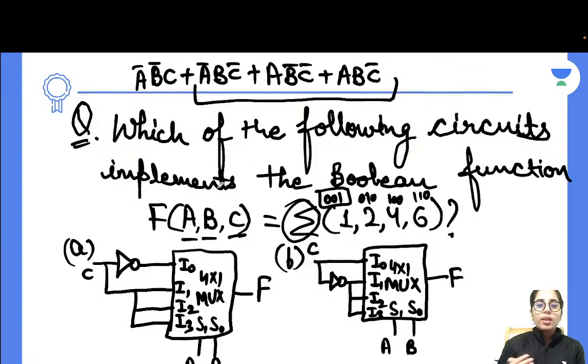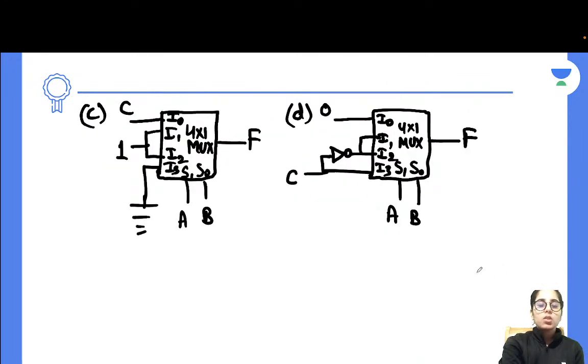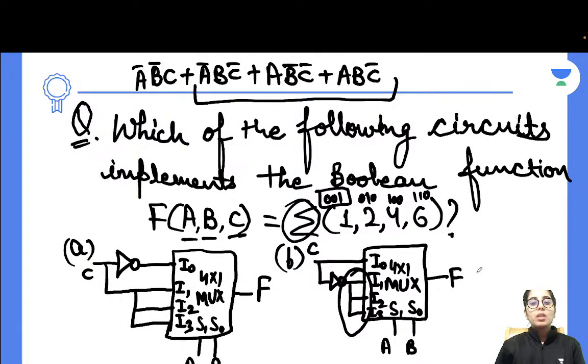So we can directly consider this part: which of the following will have the 3 terms complemented and 1 non-complemented? That's option B. You can see a NOT gate is connected here, and all 3, I1, I2, I3, will have the complemented C given at the output. So that's why your answer will be option B. If you observe the next 2 options, they are not showing the same phenomena, hence they cannot be the right answer, but option B will be the right one.